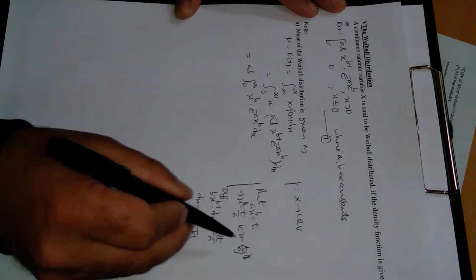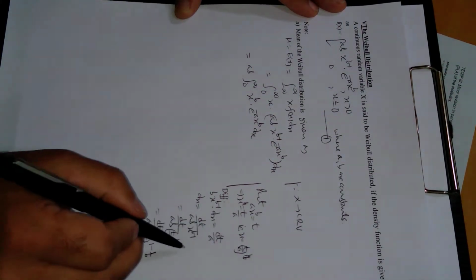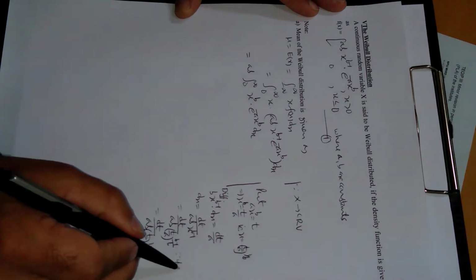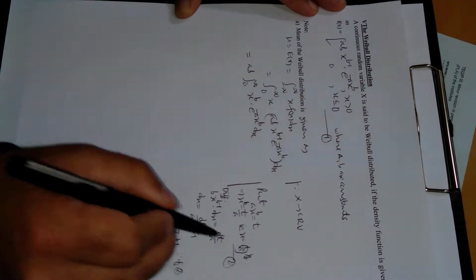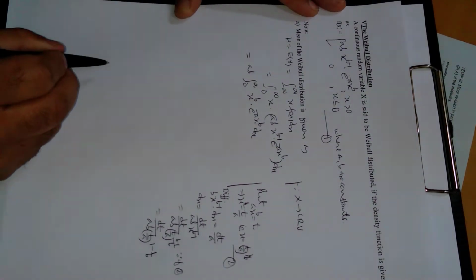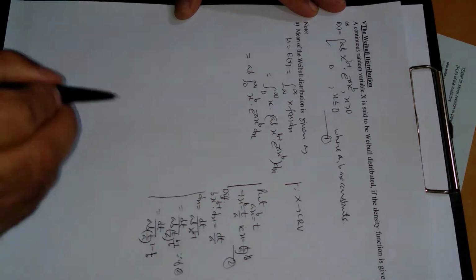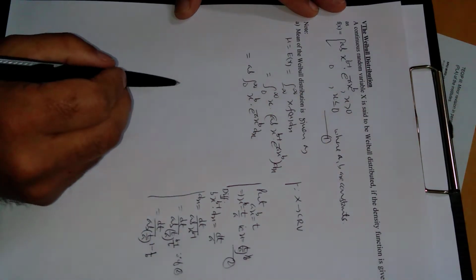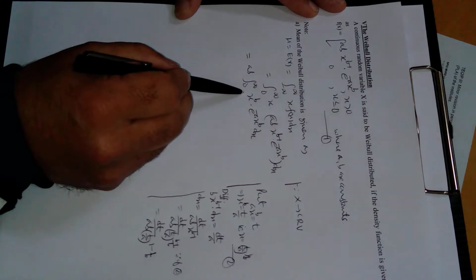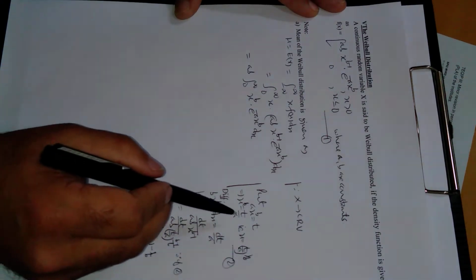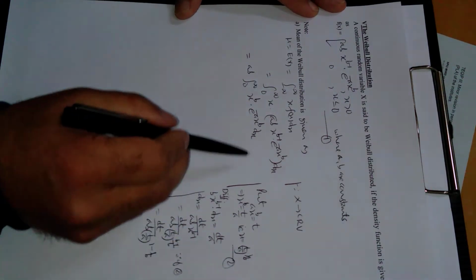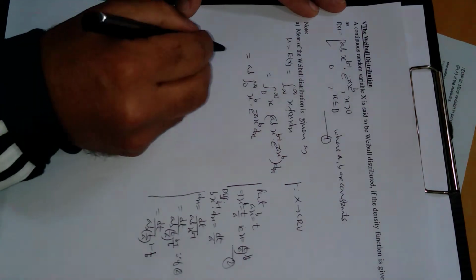Substituting the value of x from here. The limit will remain as it is, because for x equal to 0, t is 0, and for x equal to infinity, t will be infinity, so the limit remains unchanged.